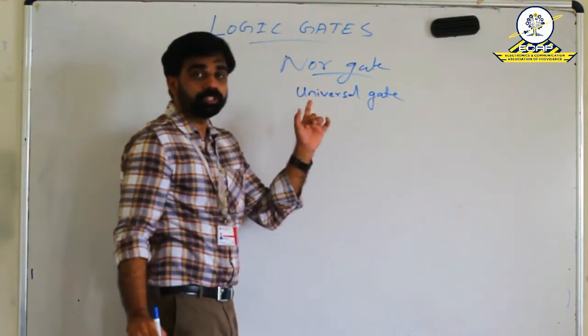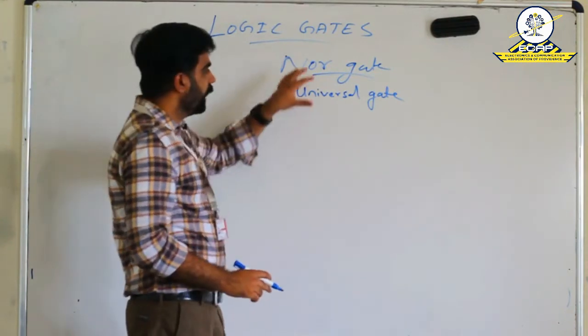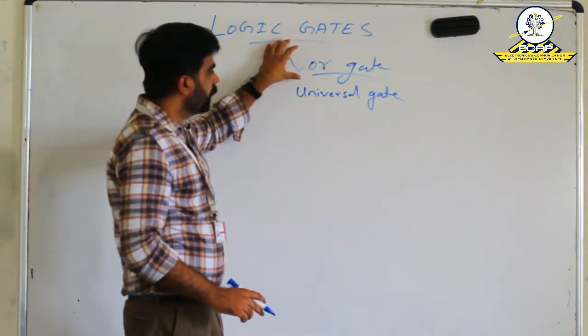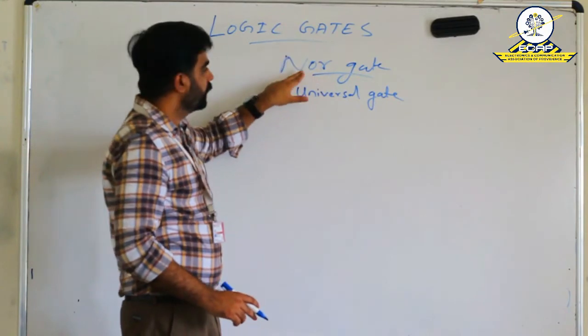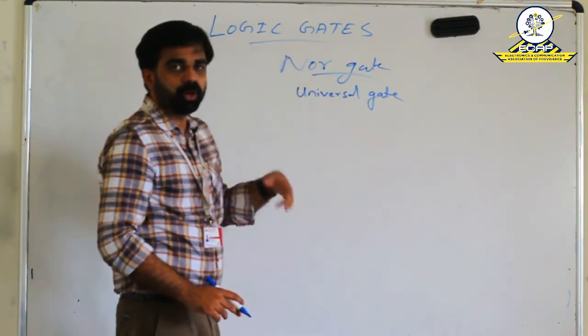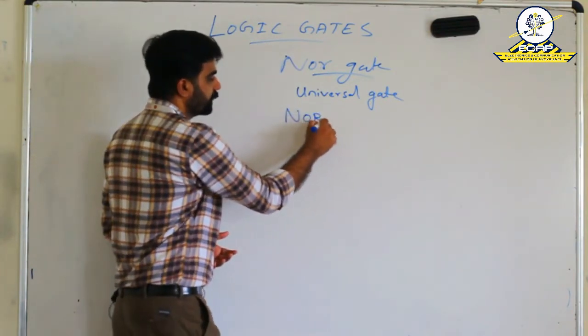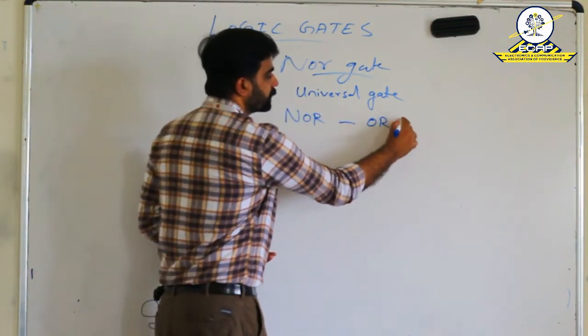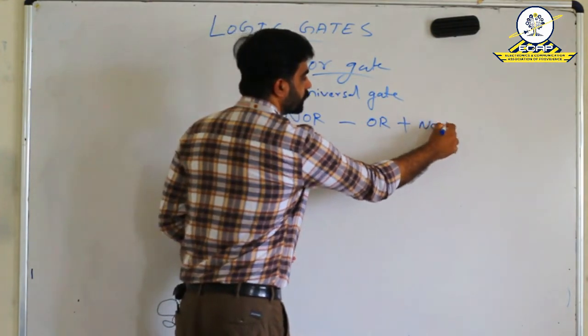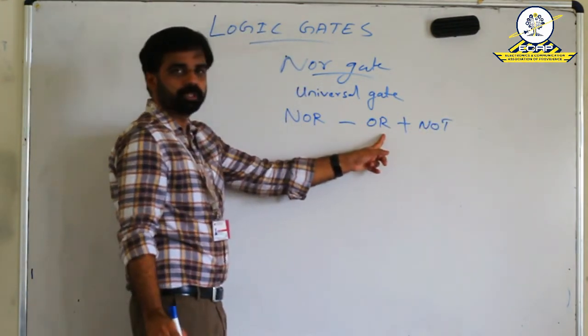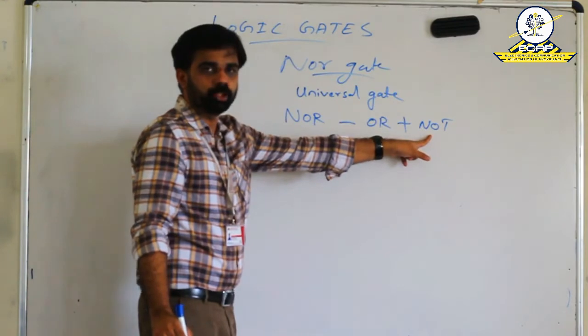Like NAND, NOR is also a universal gate. And from the name itself, we can see NOR is something related to OR and NOT. So we can split this NOR as OR plus NOT, a combination of OR gate and NOT gate.